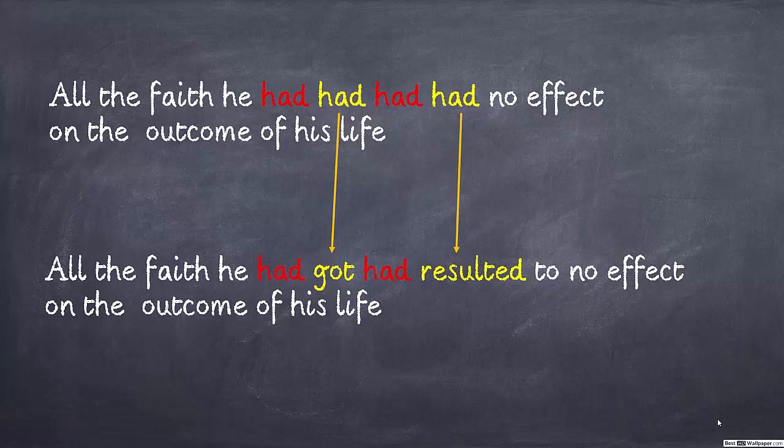In fact, you can also replace resulted with other words which are synonymous with this, like produced or generated, etc. Like all the faith he had got had produced no result on the outcome of his life, or all the faith he had got had generated no effect on the outcome of his life. So you can change it in the ways that you can understand. It is just an example.